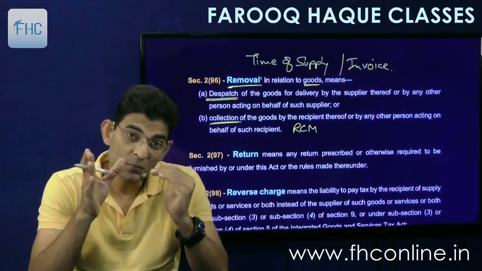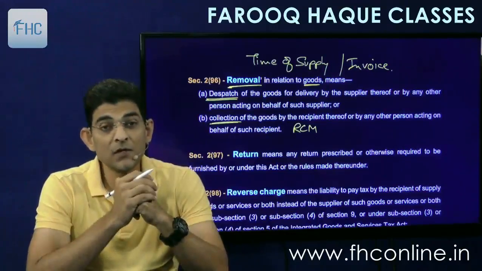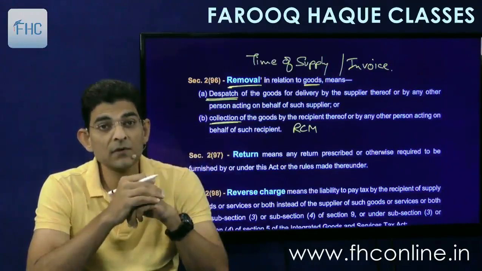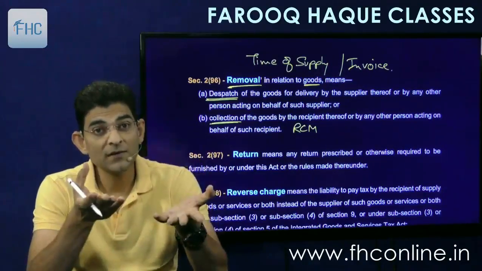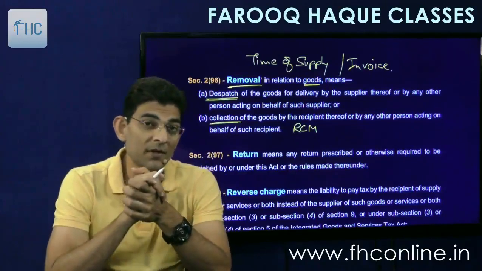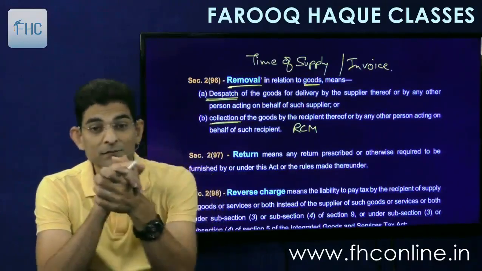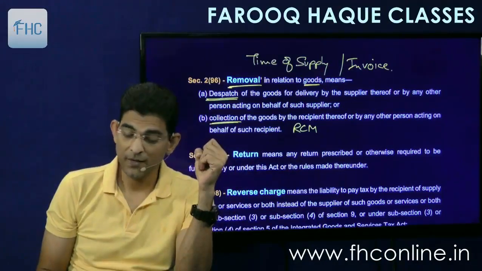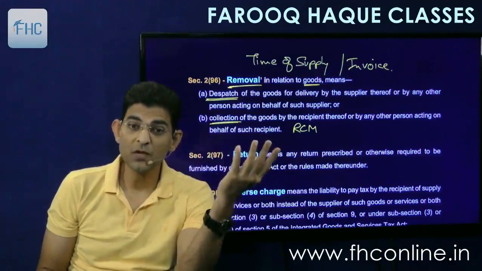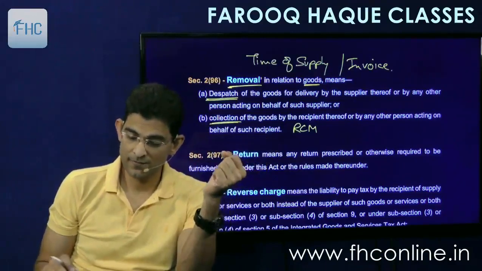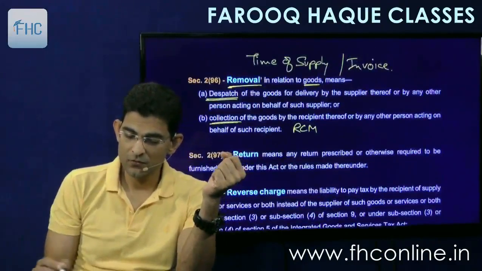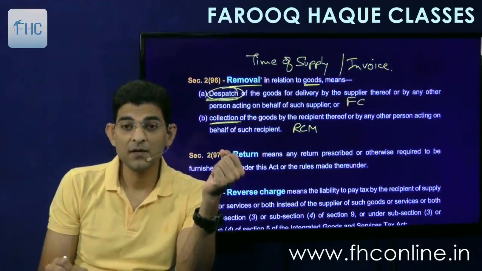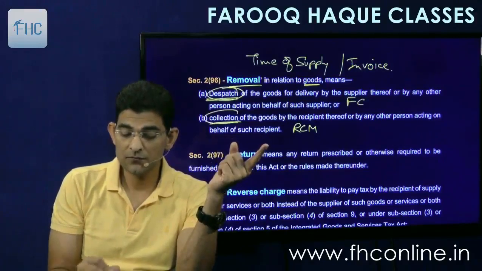So he has to make invoice. The recipient has to make invoice of the goods received, as if he is the seller under RCM, reverse charge mechanism. So this also we'll study in the invoice chapter, and then depending on invoice comes your time of supply. So dispatch word is for forward charge mechanism, FC, and collection is for reverse charge.